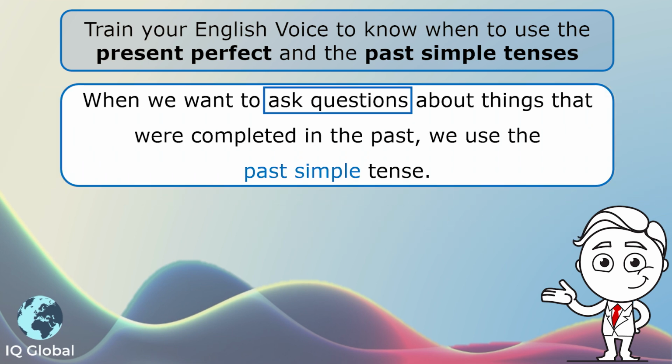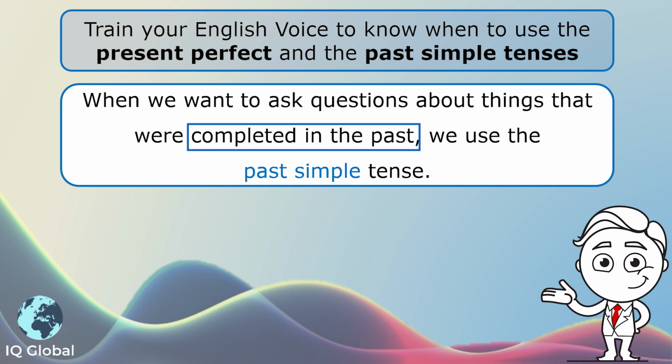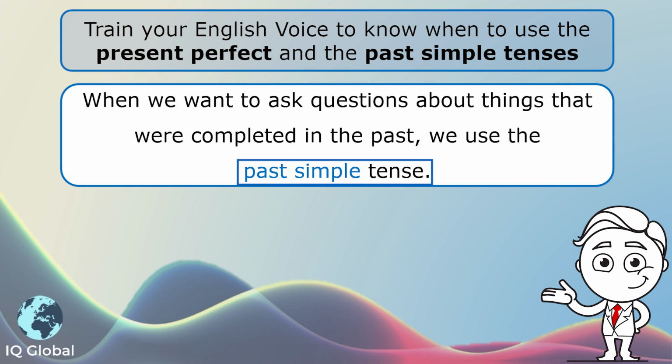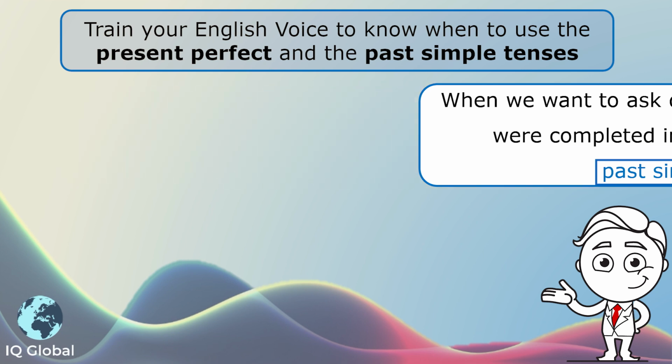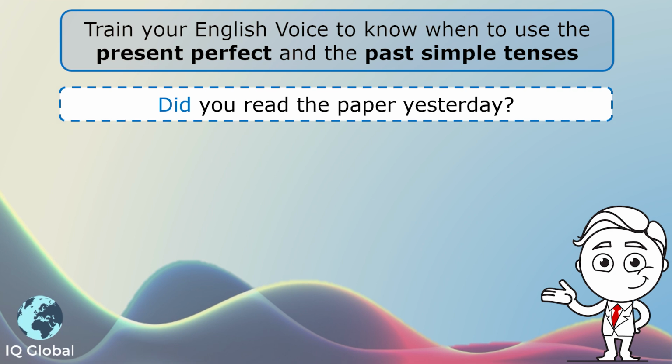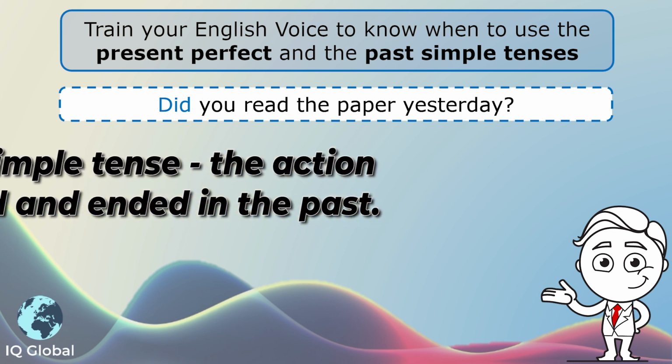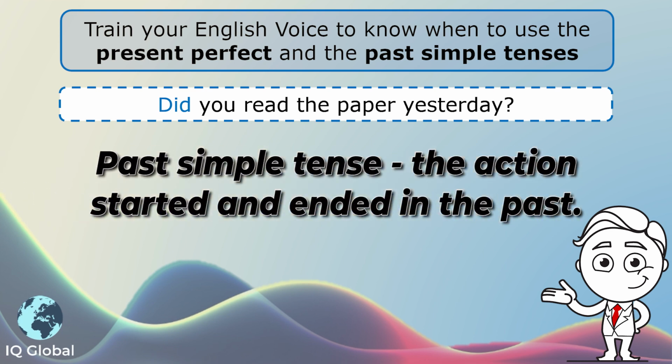When we want to ask questions about things that were completed in the past, we use the past simple tense. Have a look at the example. Did you read the paper yesterday? This is a past simple tense sentence. We know this by the word did, and I am asking you about yesterday.